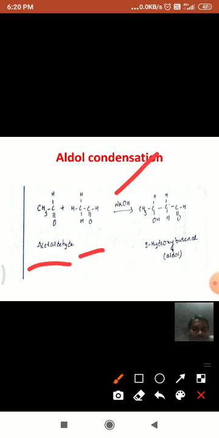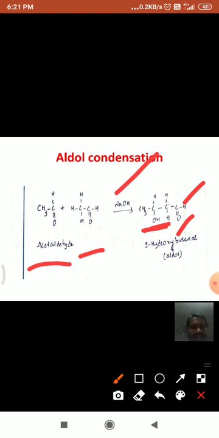This aldol molecule generally contains a hydroxy group as well as an aldehyde group in the case of aldehydes, and these are also known as beta hydroxy aldehydes. The product is known as aldol.